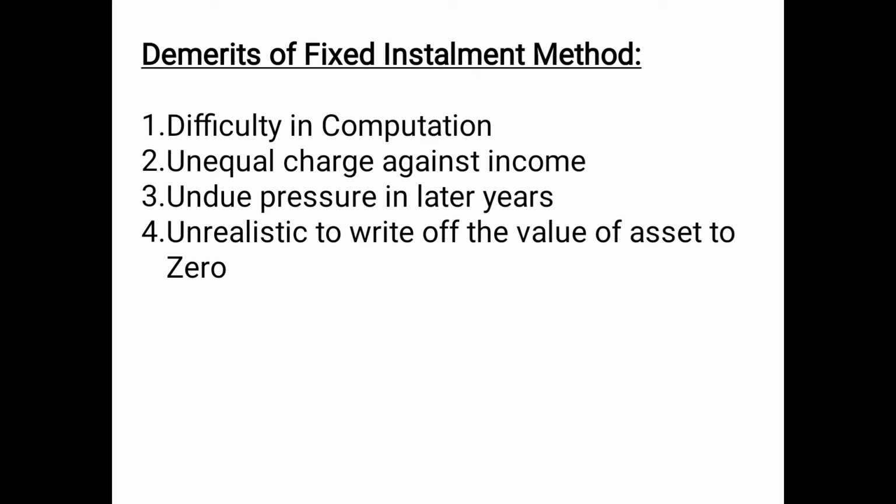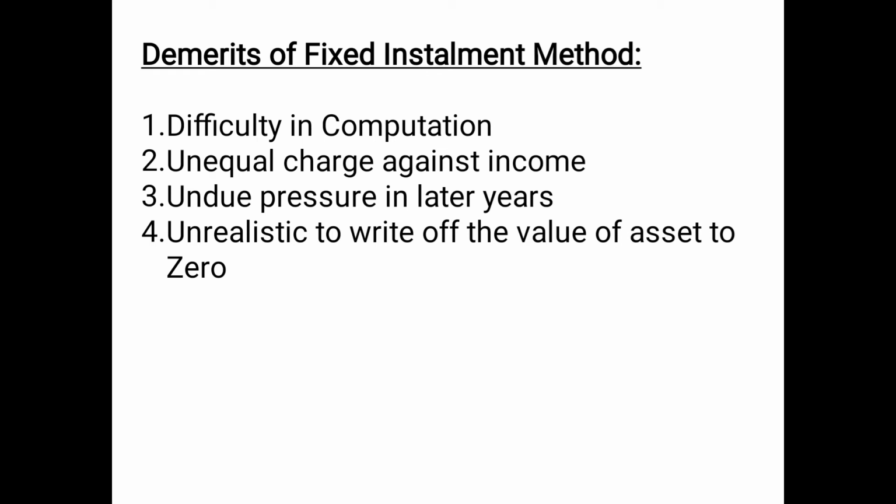The demerits or the disadvantages of fixed installment method: number 1, difficulty in computation. It is difficult to calculate. Number 2, unequal charge against income. Maybe some year we are getting more income, maybe some year we are getting less income, but again we are charging the same amount of depreciation every year. So that is quite unequal. Number 3, undue pressure in later years.